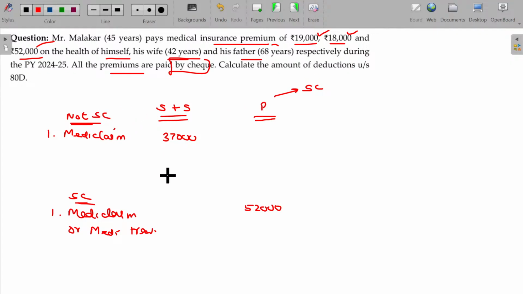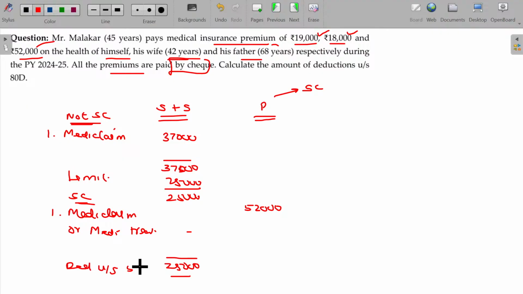In the first instance, total value, what's the limit here? 25,000. So 25,000, no senior citizen in this case. Deduction claimable being 25,000 under section 80D. In case of parents, first one 0, because none of the members is a senior citizen.